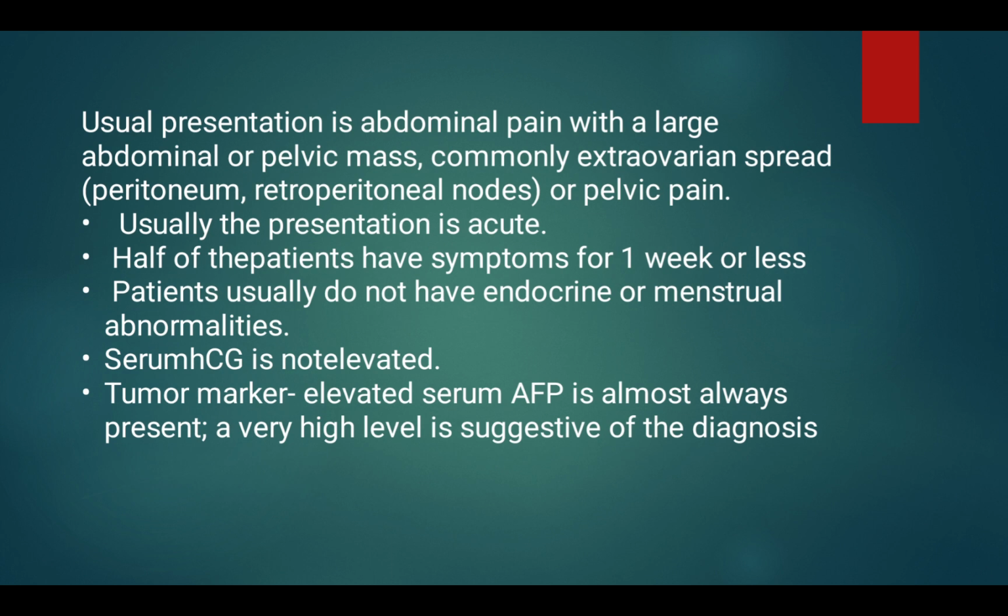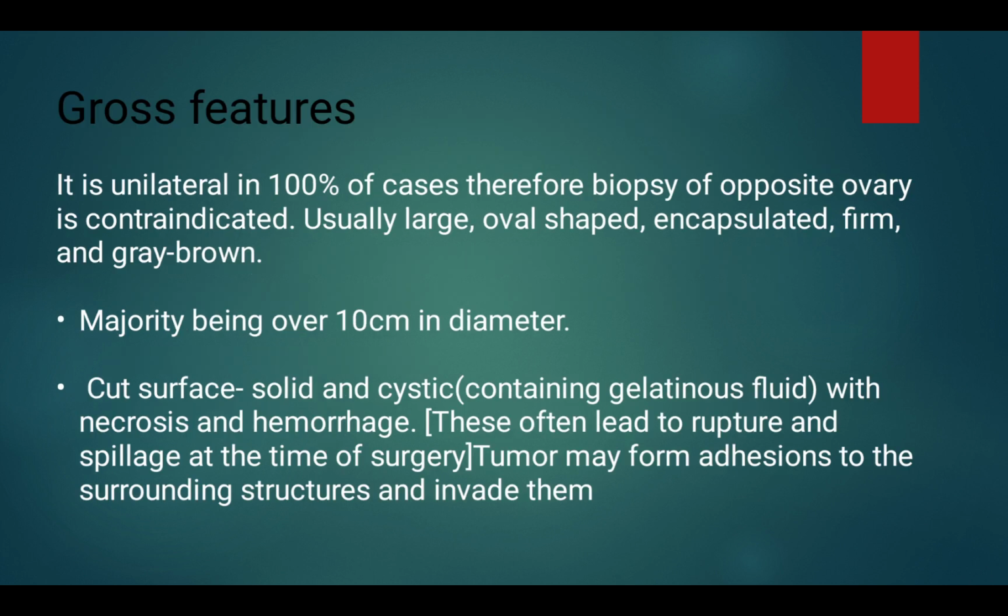The usual presentation is abdominal pain with a large abdominal or pelvic mass, commonly with extra-ovarian spread to the peritoneum and retroperitoneal nodes, or pelvic pain, and the presentation is acute. Half of the patients have symptoms for 1 week or less. Patients usually do not have endocrine or menstrual abnormalities. Serum HCG is not elevated. As a tumor marker, elevated serum AFP is almost always present, and a very high level is suggestive of the diagnosis.